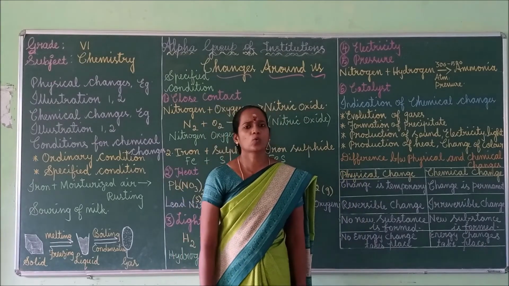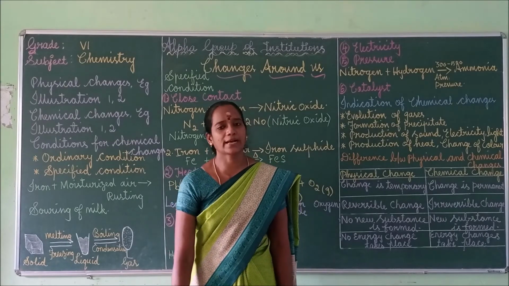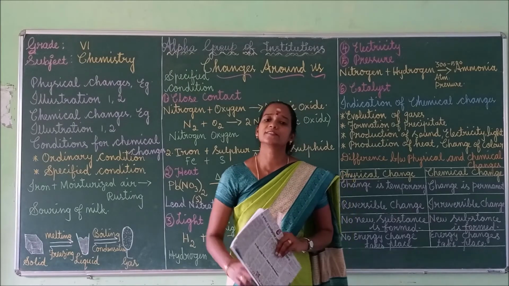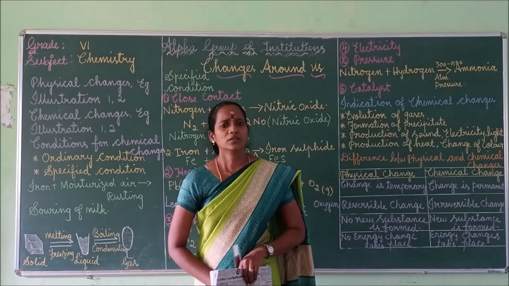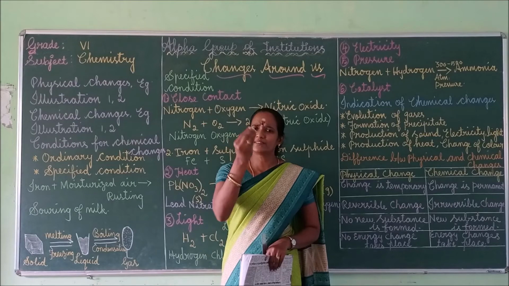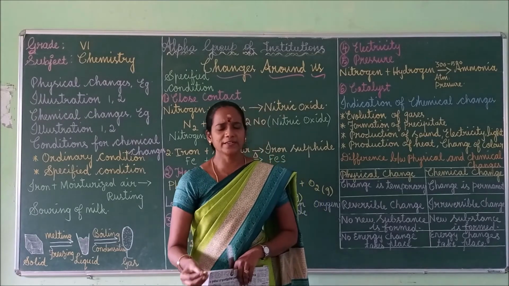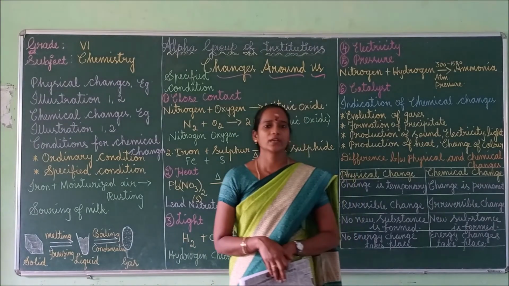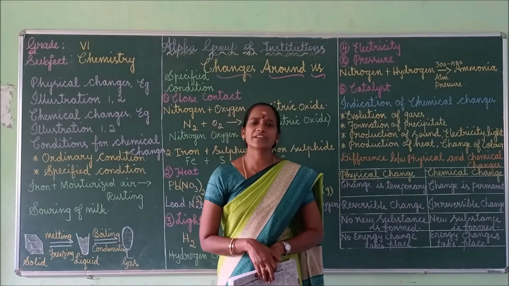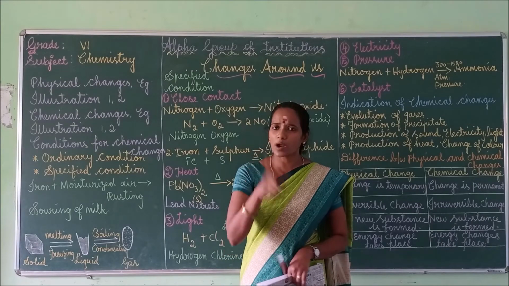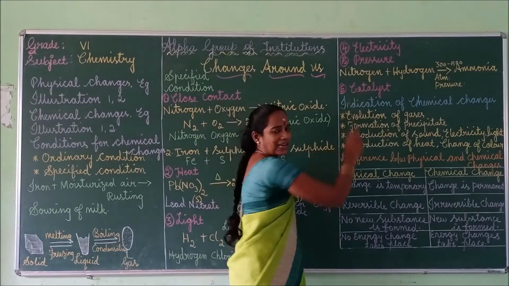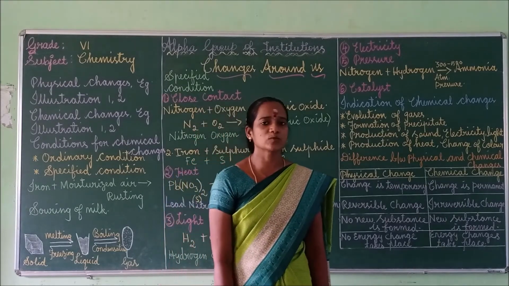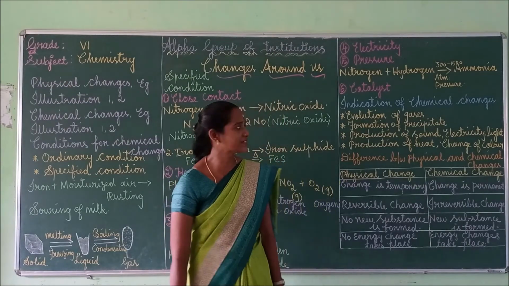You know very well, water is composed of hydrogen and oxygen, right? When electricity is passed through water, with a little amount of sulfuric acid, hydrogen and oxygen gases are liberated. So some chemical reactions can take place only by the passage of electricity.